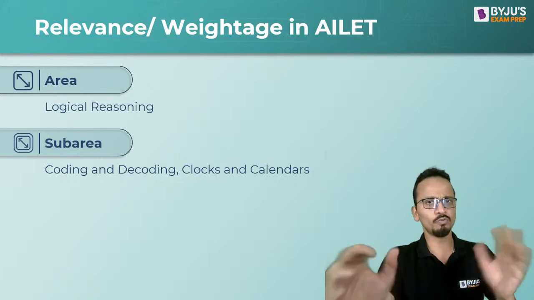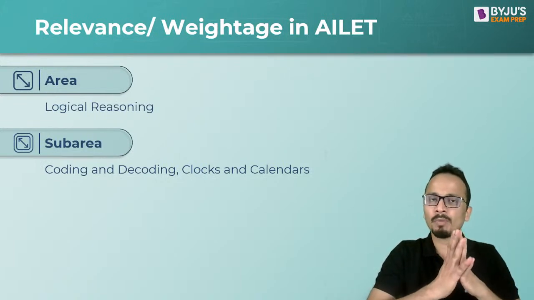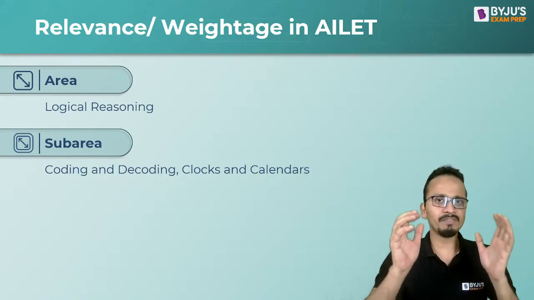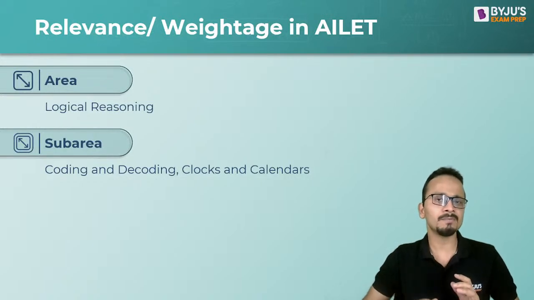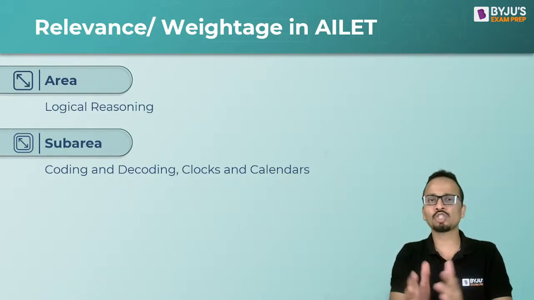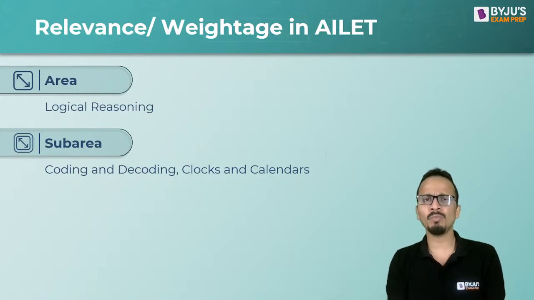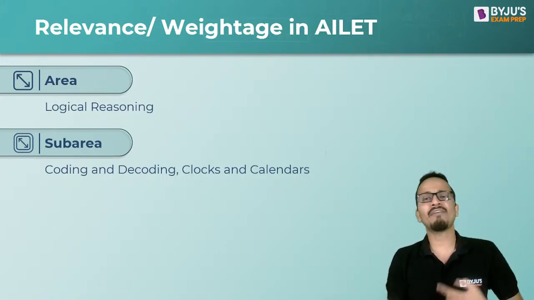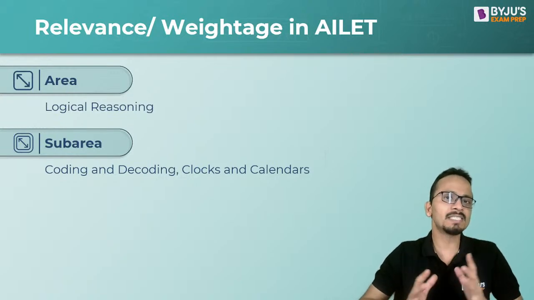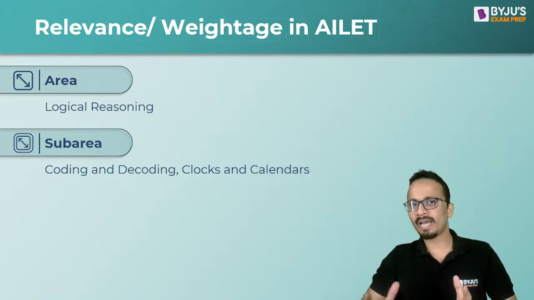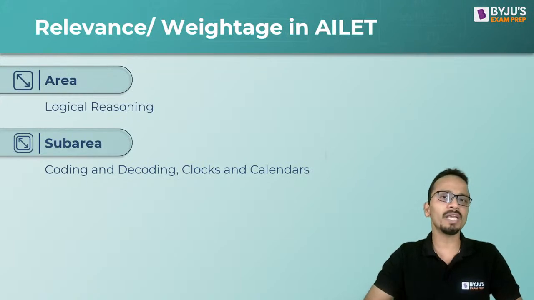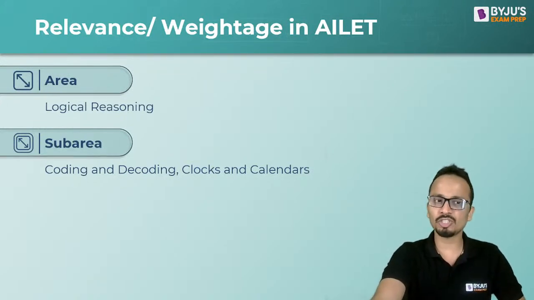We'll be starting with calendars. I'll give you some basic things that are very important while solving the questions of calendars. We'll take 2 to 3 minutes in that, and then we'll move on to the questions of calendars. After which, we'll look at some of the concepts of clocks, followed by questions of clocks, and then coding and decoding. All these three topics will be covered today.